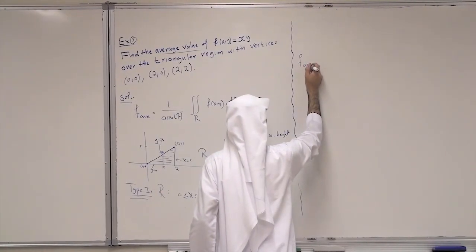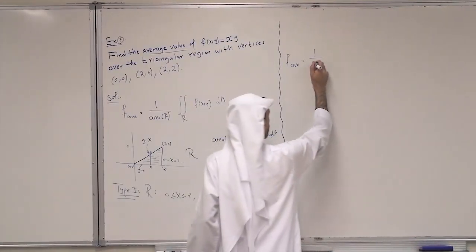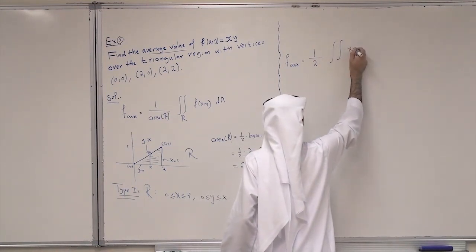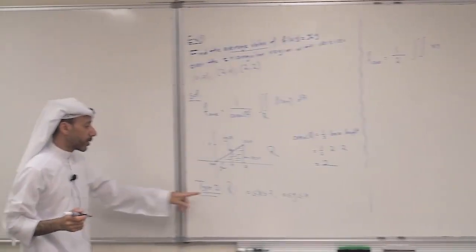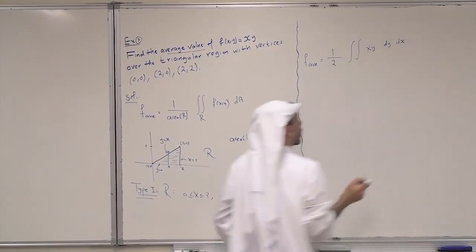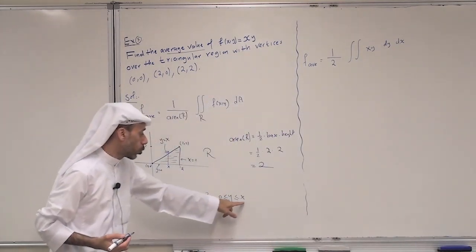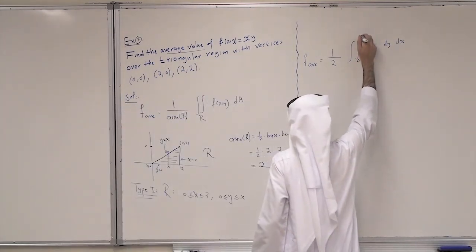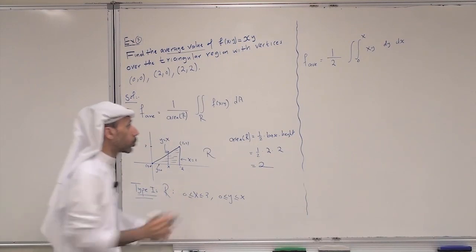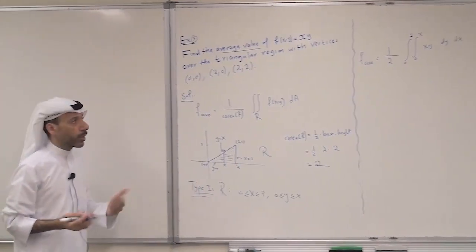Now substitute here, this becomes F average equals 1 over the area of R, which is 2, times the double integral of the function xy. Now for the limits, it is a type 1, so I have to start with dy first, then dx. For the inner integral, the limits of y are from 0 to x. For the outer, the limits of x are 0 to 2.